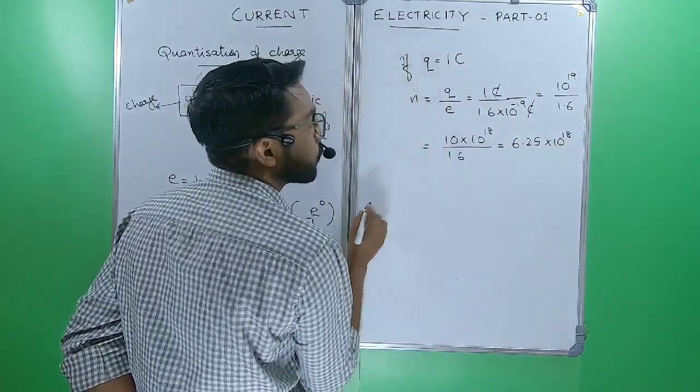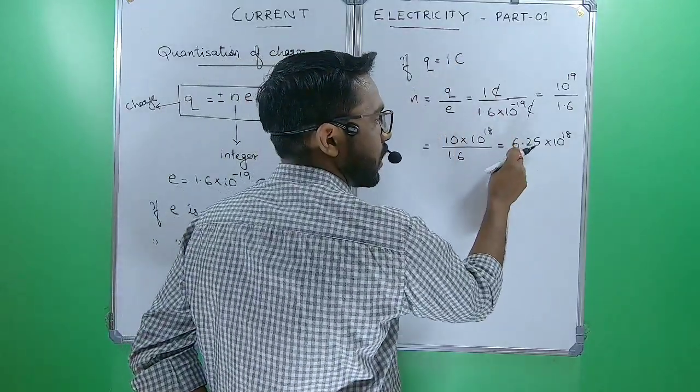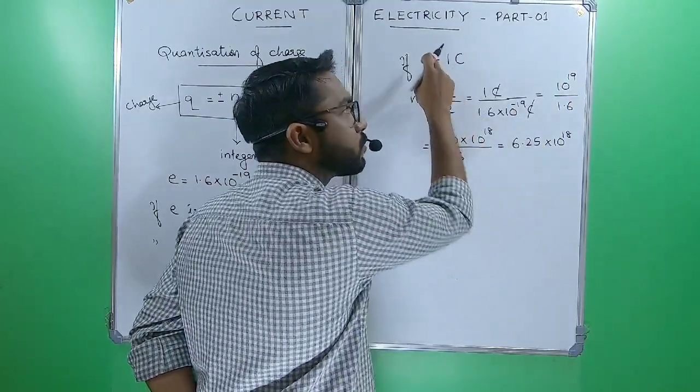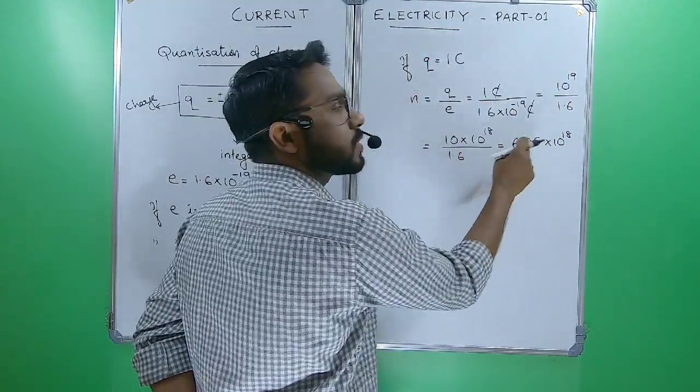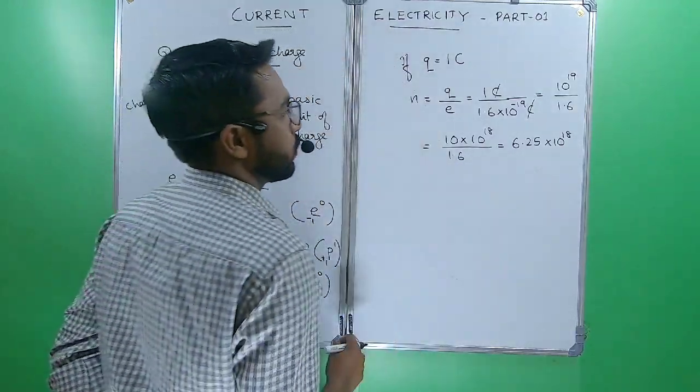So we can say, to get 1 coulomb charge, there should be an excess or deficiency, according to plus or minus, of 6.25 into 10 power 18 electrons in a material.